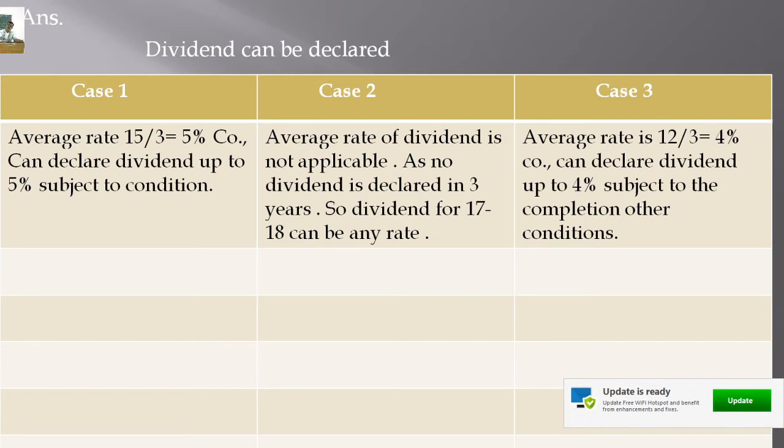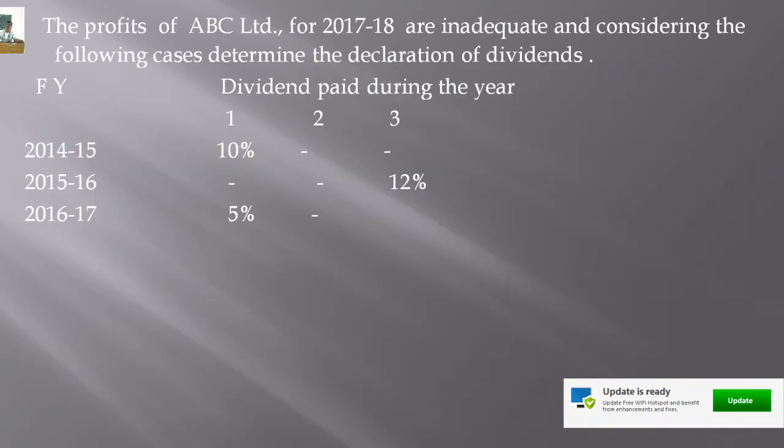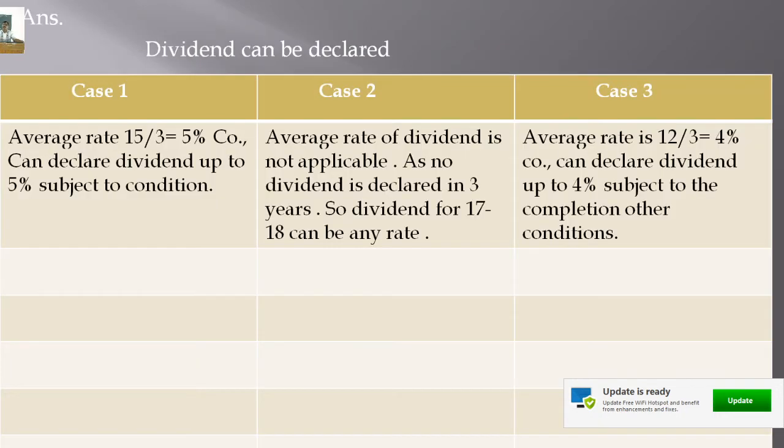And in the third case, you can see here, only in the first year there is no dividend, in the second year there is a 12% dividend, and in the third year also no dividend is declared by the company. In the last 3 years, the average rate of dividend declared by the company is 4%, 12 divided by 3.